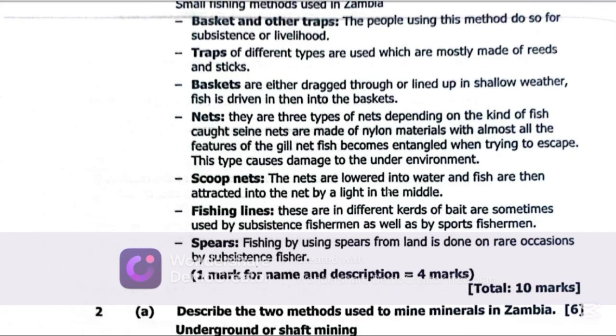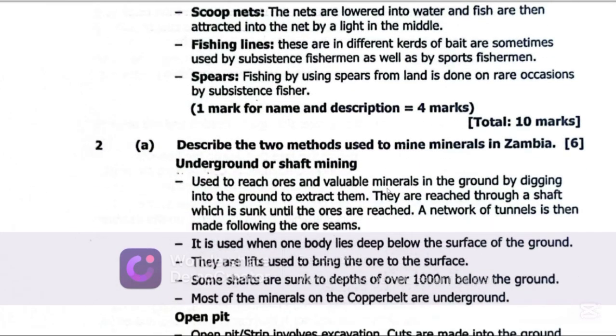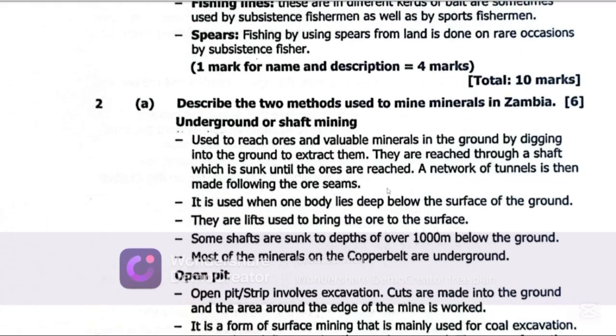Please describe two methods used to mine minerals in Zambia. Describe two methods used to mine minerals in Zambia. 6 marks. Now, meaning if you see 6 marks there, it means you need to write at least a minimum of 3 good points on each method of mining minerals in Zambia.